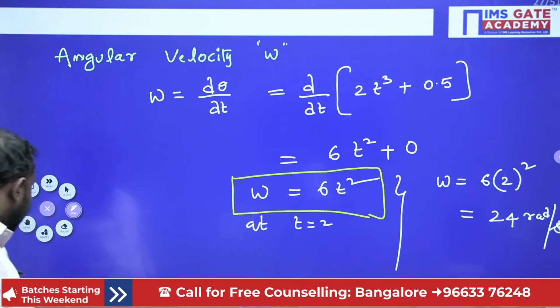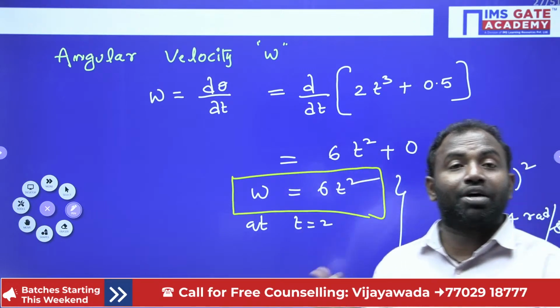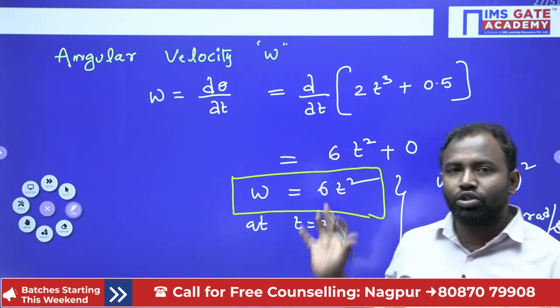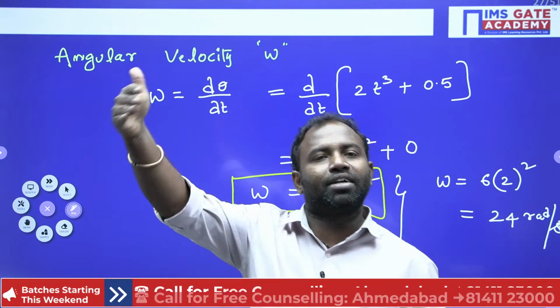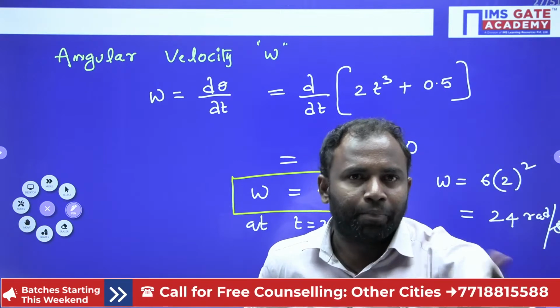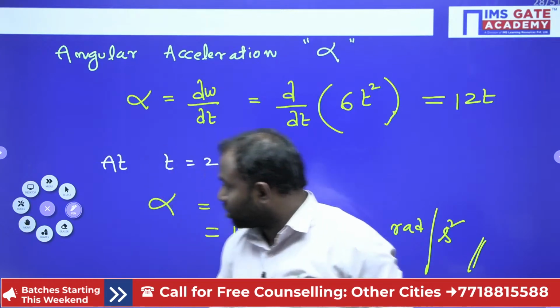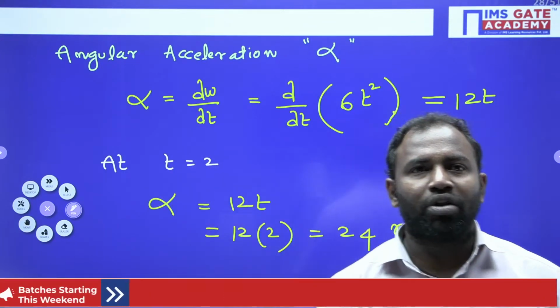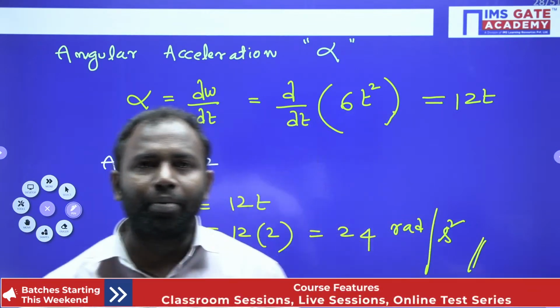If your path is given, if the displacement is given as a function of time, then how are you going to solve the question, right? Velocity is equal to d(displacement) divided by dt. That means differentiate the displacement with respect to time, then you are getting velocity, right? Differentiate velocity with respect to time, then you are going to get acceleration, right? Clear everybody, guys? I hope everybody understands.